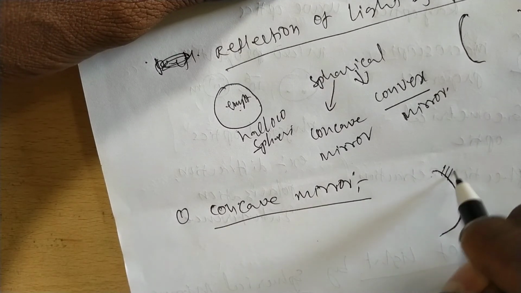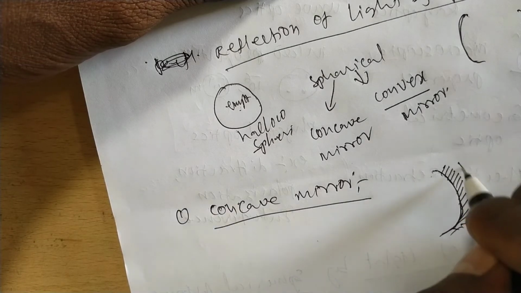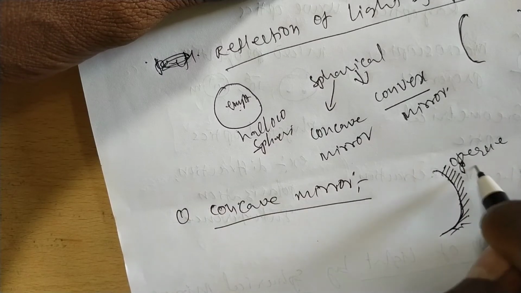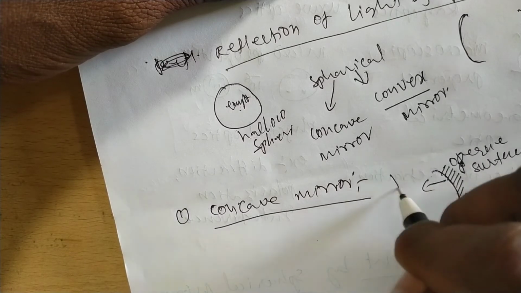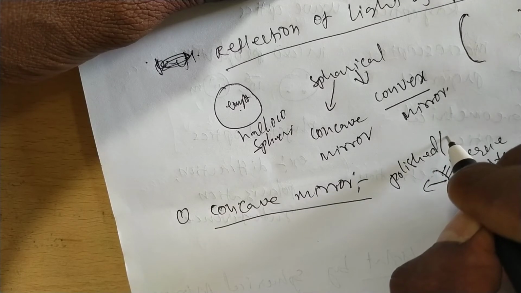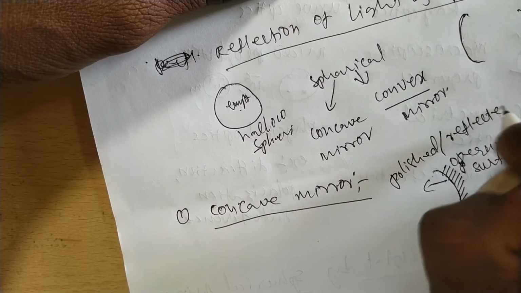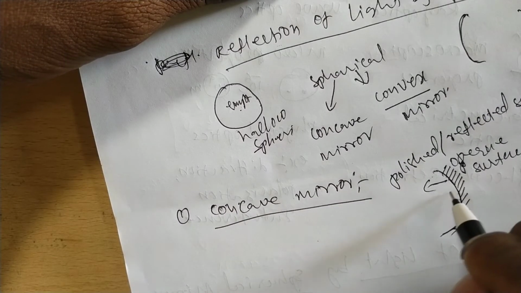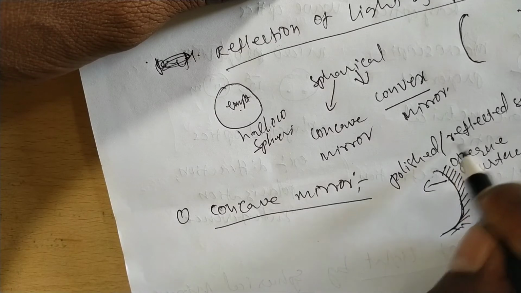One side is an opaque surface, and the other side is a polished or reflecting surface. A concave mirror has one side that is polished or reflecting.